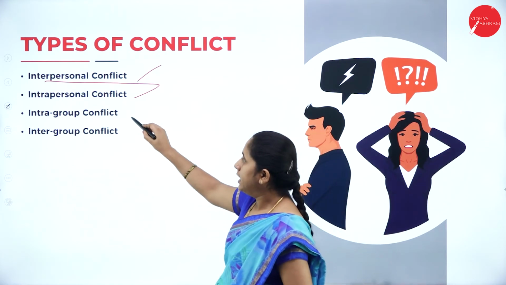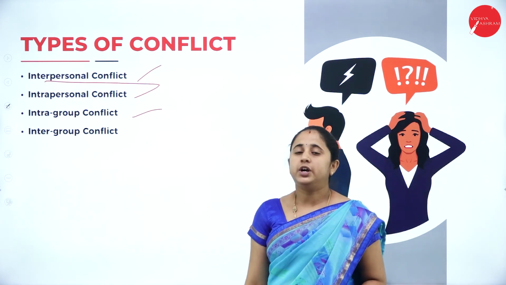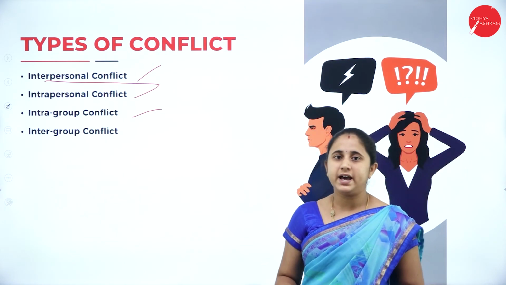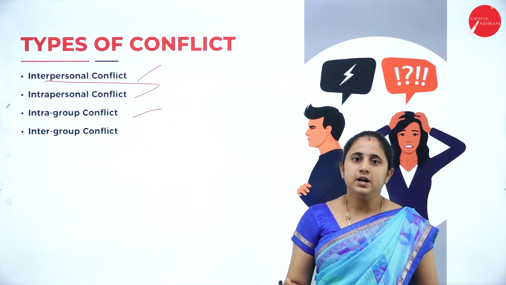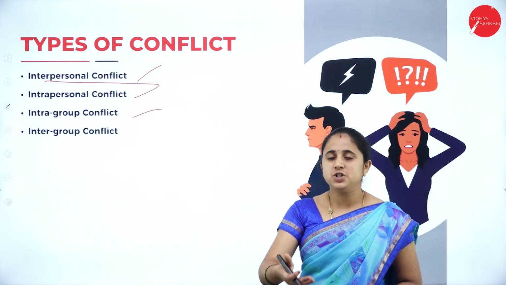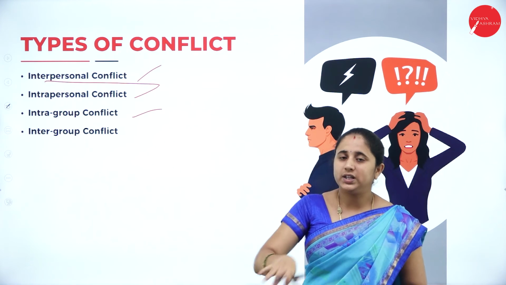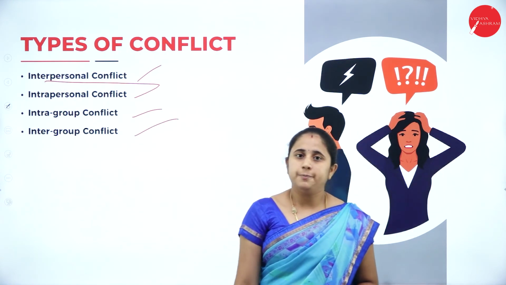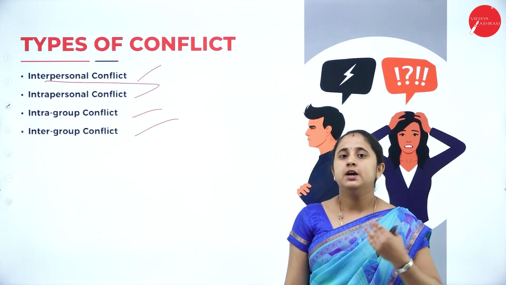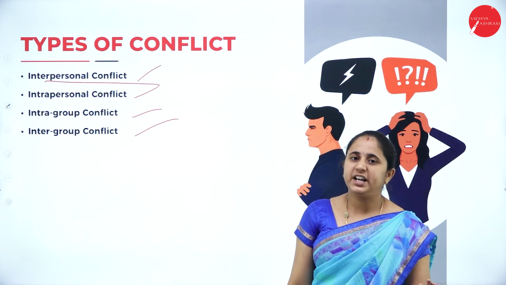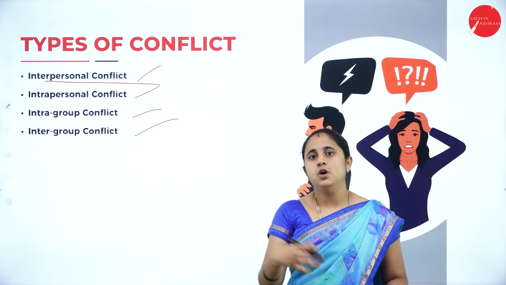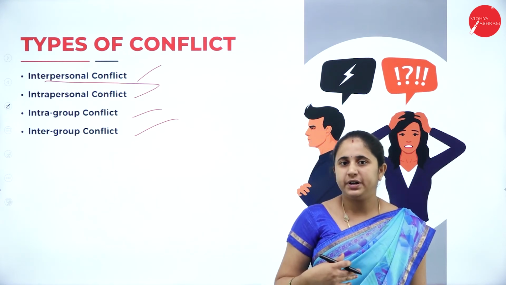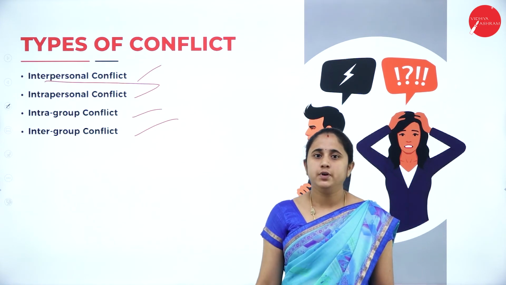So next one, intra-group conflicts. Intra-group conflicts include conflicts that arise within the group members. So the difference in opinion as well as the action will lead to conflicts within the group members. Then intergroup conflicts, between two groups. So competition, it may be a healthy competition or it may be another kind of competition. So all these are the types of conflicts.